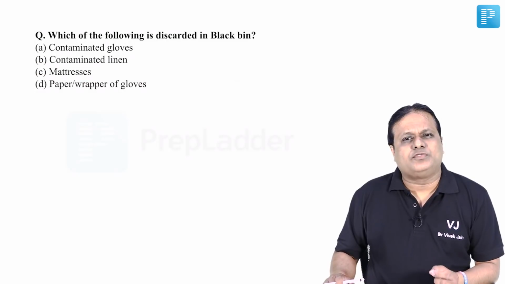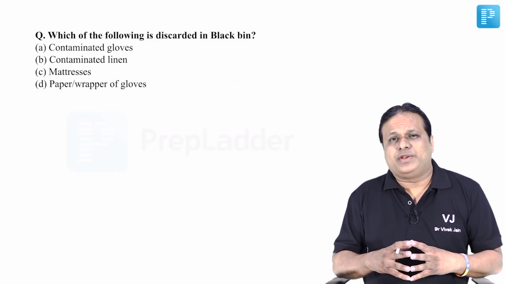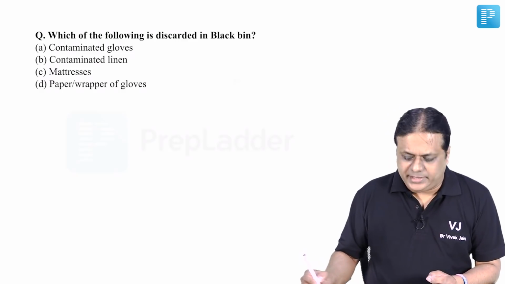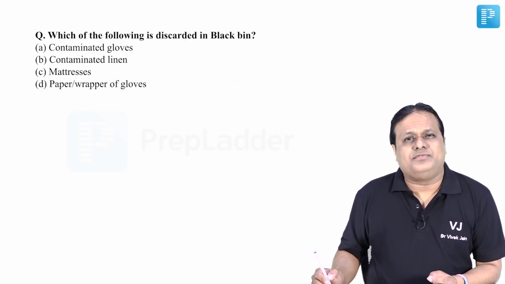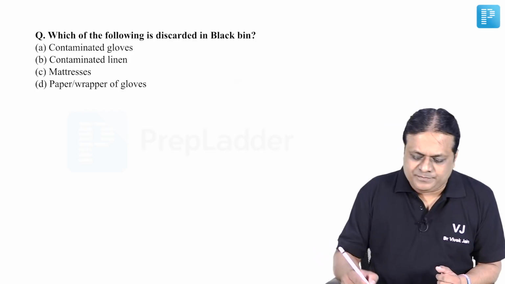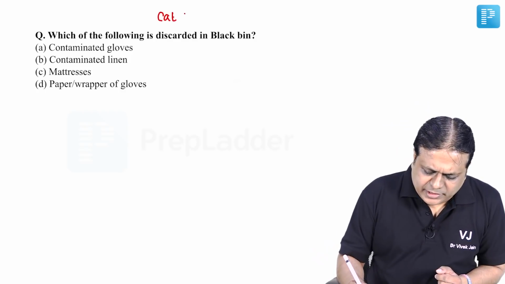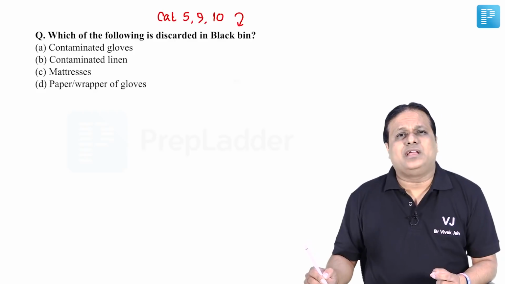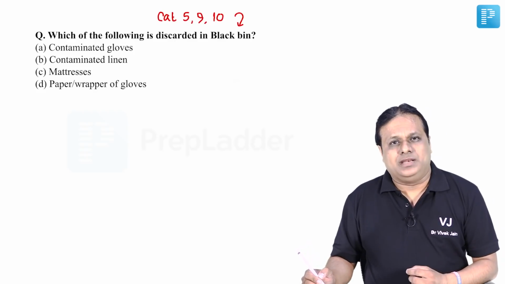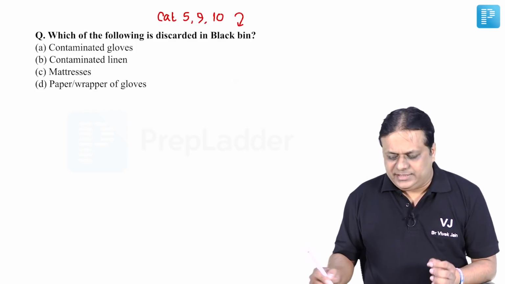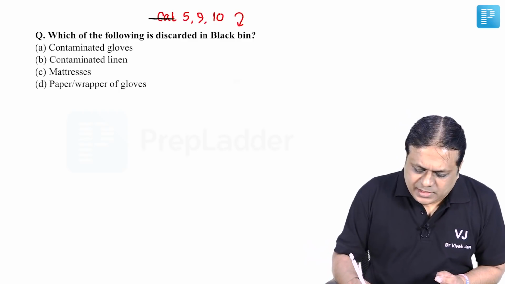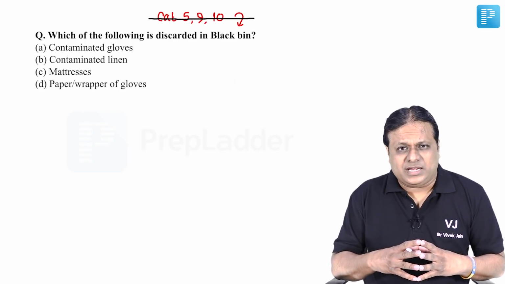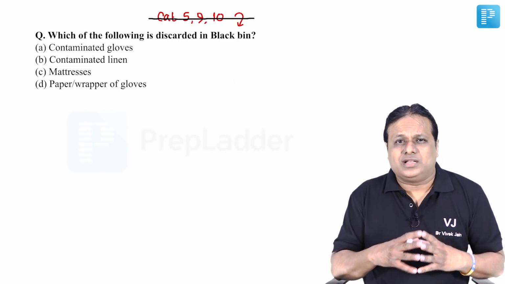Question number 3, which of the following is discarded in black bin? Friends, if I look at the older biomedical waste management guidelines of 1998, earlier we used to have category 1, 2, 3, 4, 5, 6, 7, 8, 9, 10. Out of those, category 5, 9 and 10, biomedical waste used to go in the black bin. But under the new guidelines, black bin does not exist in the biomedical waste category. Rather, it is used to dispose of other waste.